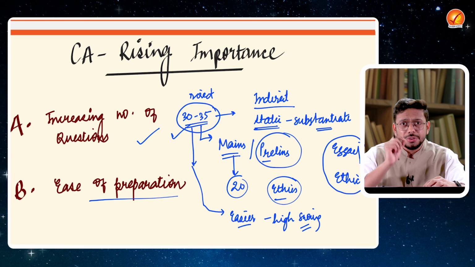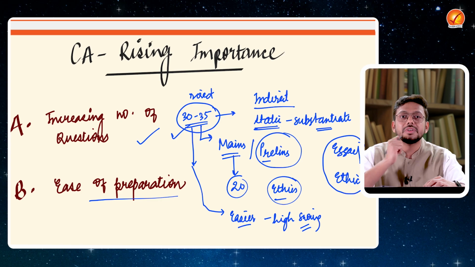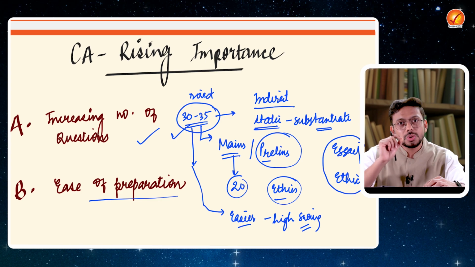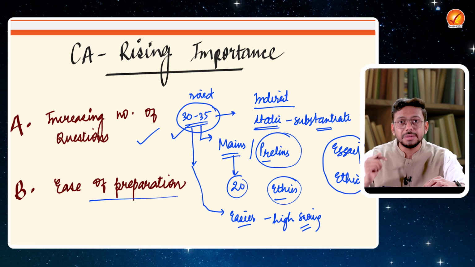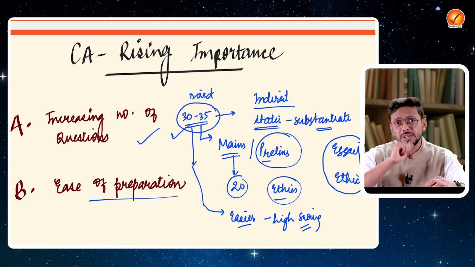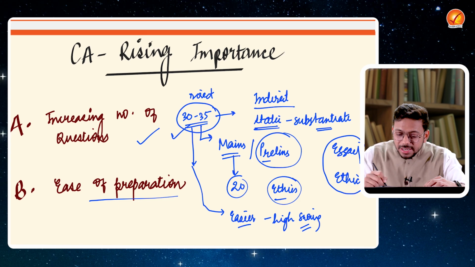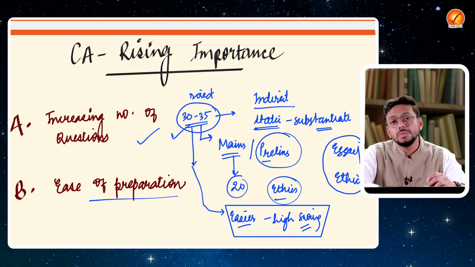It is because UPSC has a psychology, a trend of asking questions. It will ask the question in a certain manner. It will ask the question under certain themes. So if you're able to identify what kind of themes UPSC might ask, that is why this particular topic of current affairs becomes easier to prepare.